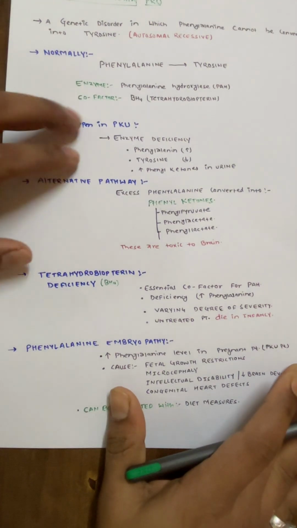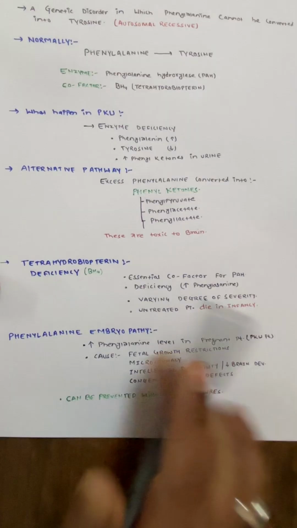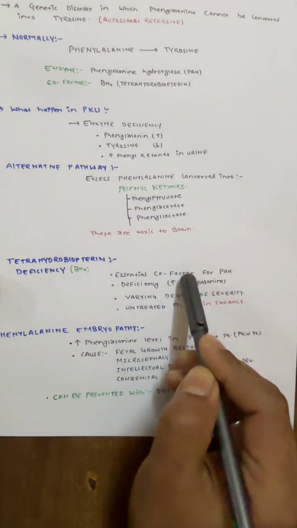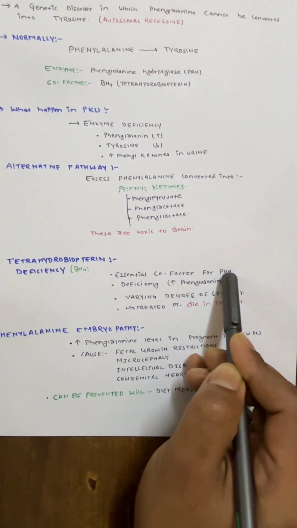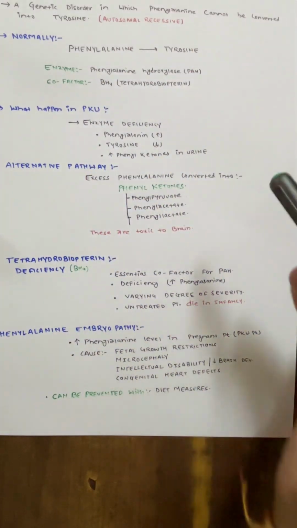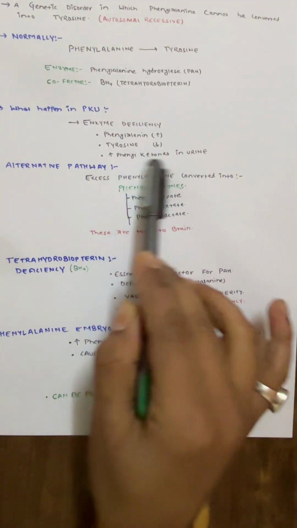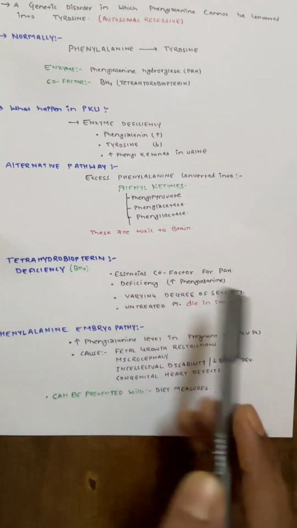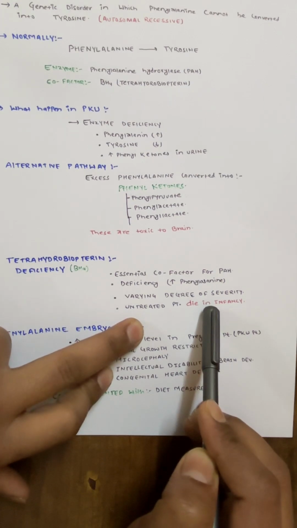The second thing is that we also need the cofactor BH4 to convert phenylalanine to tyrosine. If tetrahydrobiopterin is deficient, it is an essential cofactor for the enzyme phenylalanine hydroxylase. Its deficiency means phenylalanine will increase in the body, causing varying degrees of severity. Again it will form phenylketones, and if the patient is not treated, they will die in infancy.